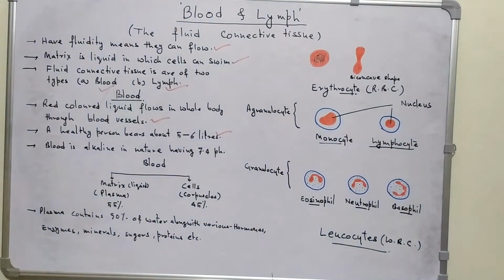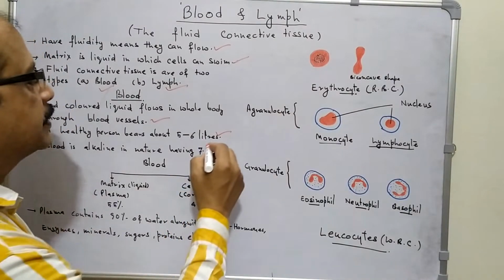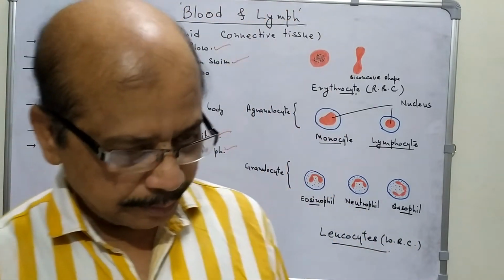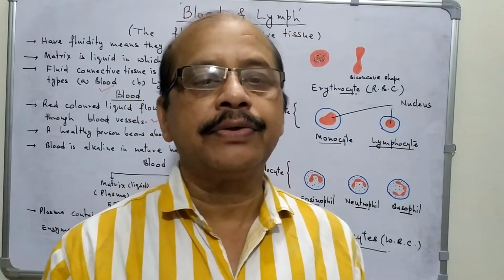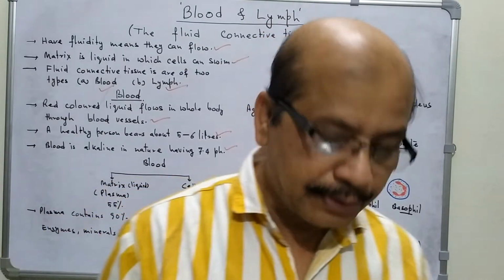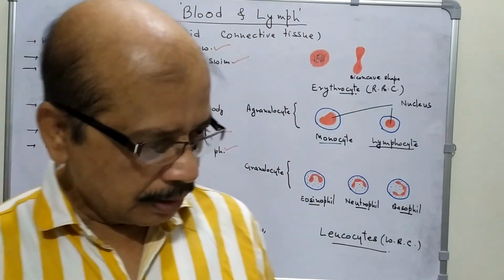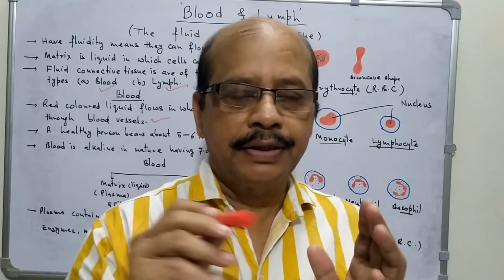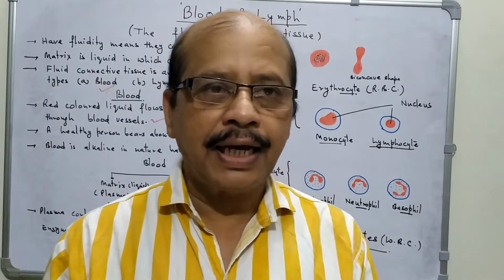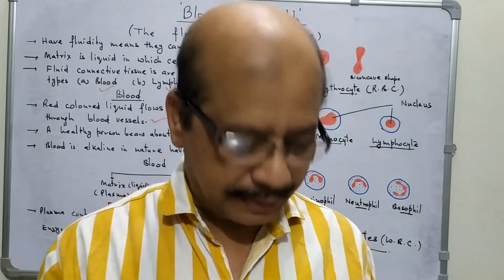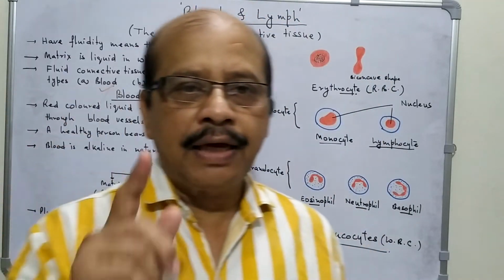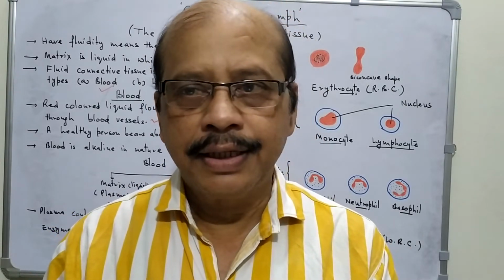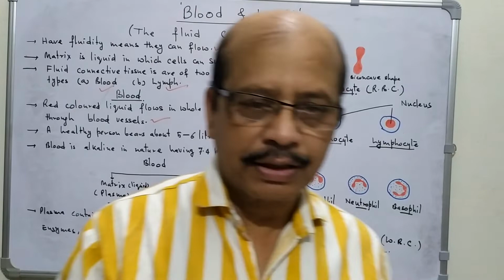Now blood is alkaline in nature, having 7.4 pH. Now we will ask what is pH. pH is the measure of hydrogen ion concentration. So pH value decides the acidity and alkalinity of any substance. 7 is the pH of water, which is neutral, neither acidic nor basic or alkaline in nature.